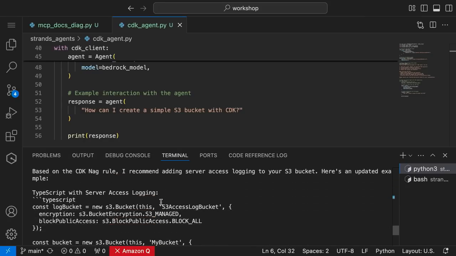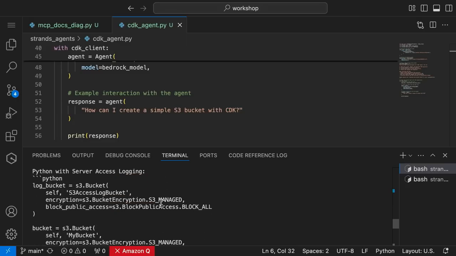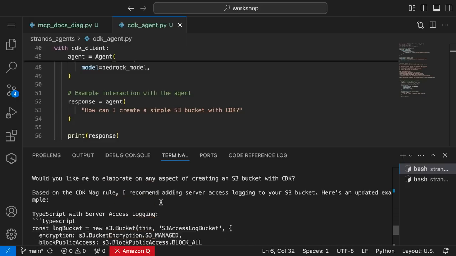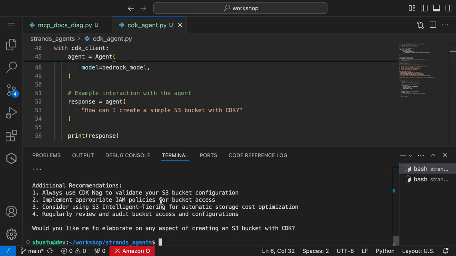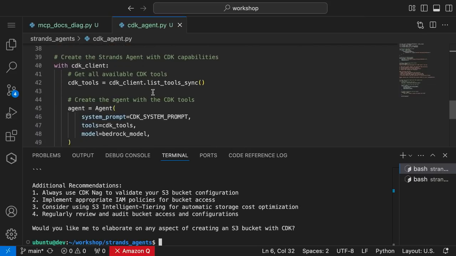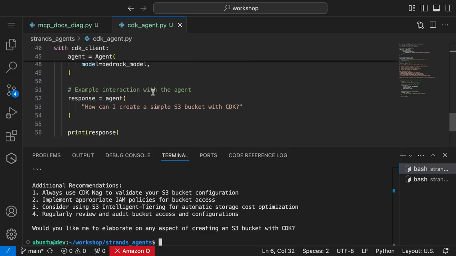Security, add a CDK Nag rule. So it really understands what CDK is, putting all this extra stuff there. And yeah, it even explained that. So Claude Code is able to understand how a Strands agent works, create a new agent based on that, create a template on that, and it was very easy to understand. So by providing enough context, Claude Code was able to understand what to do, create this agent, and it's a pretty good job. So I'm very impressed with using Claude Code, and Bedrock powering that, also amazing.